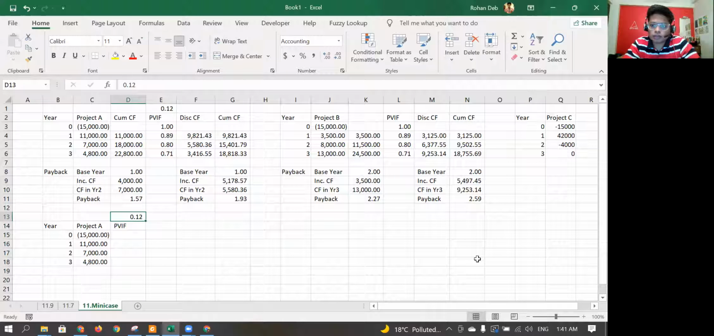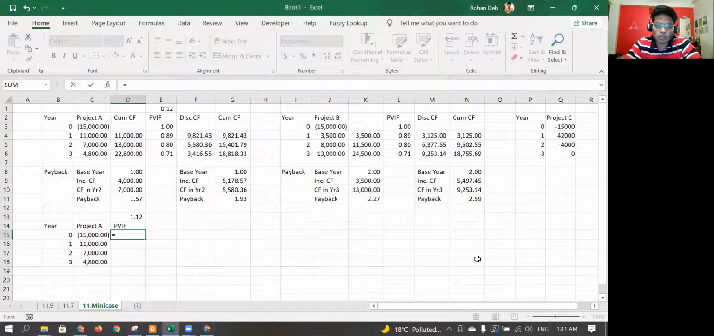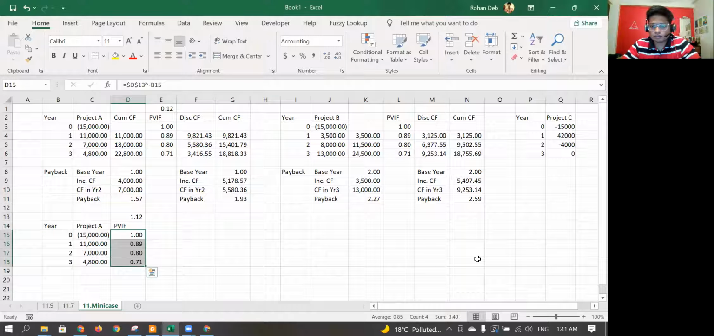Instead of using 1 plus 0.12, you can directly write 1.12, and then you can do equal to this to the power. So fix this and then put the power minus this. In that way, it's a lot easier to do. Just put equal to that to the power minus this.